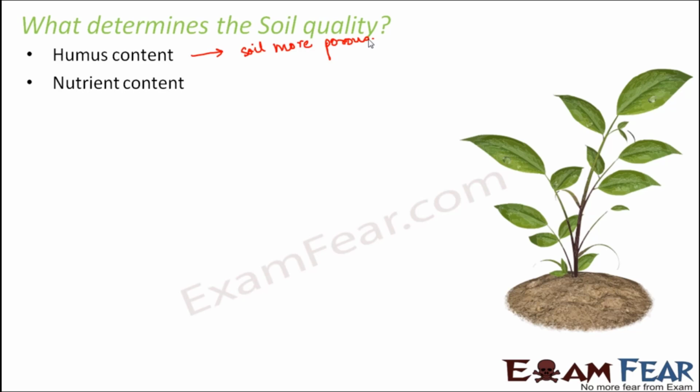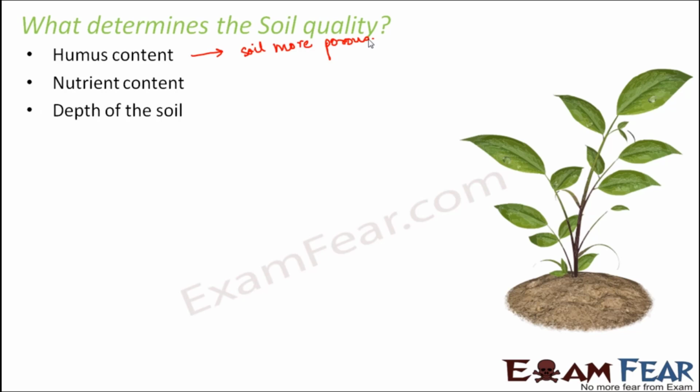Second factor is nutrient content. Mineral nutrients in a soil depend on the nutrients that were present in the parent rock, because soil is formed from rocks. So whatever nutrients were there in the rocks will be there in that soil. A soil might be rich in a variety of nutrients like nitrogen, phosphorus, potassium, calcium, magnesium, sulfur, etc. Different plants need different minerals in different amounts. So, depending upon the content of nutrients in a particular type of soil, we can decide which type of plants would be suitable for that soil.